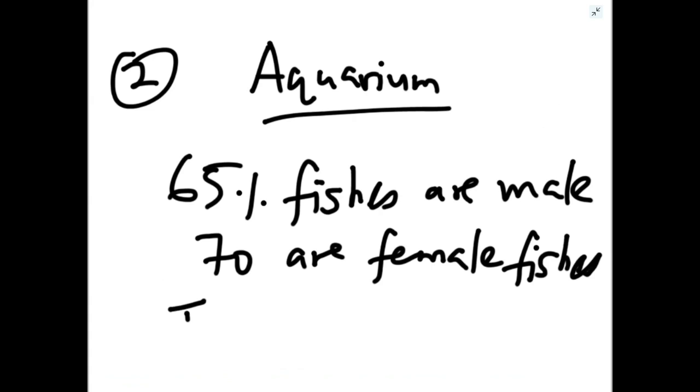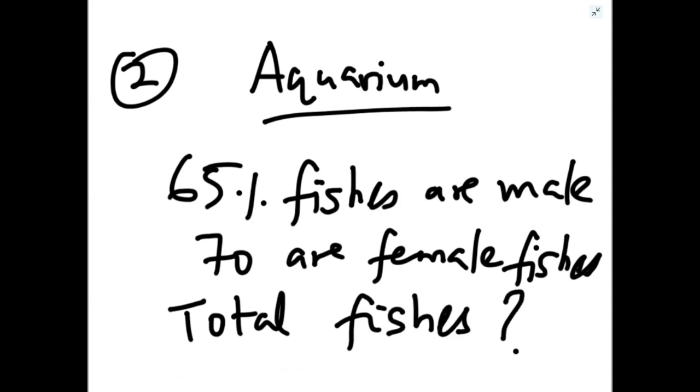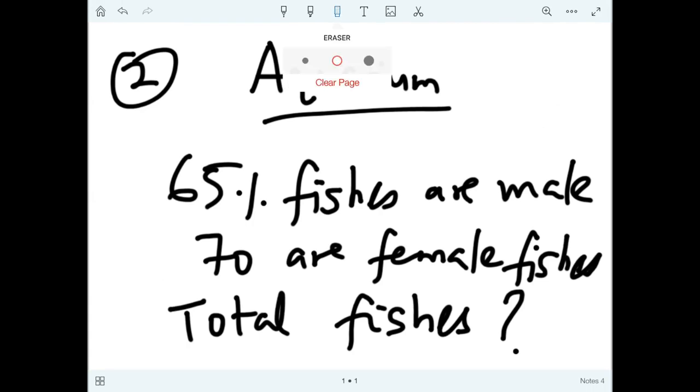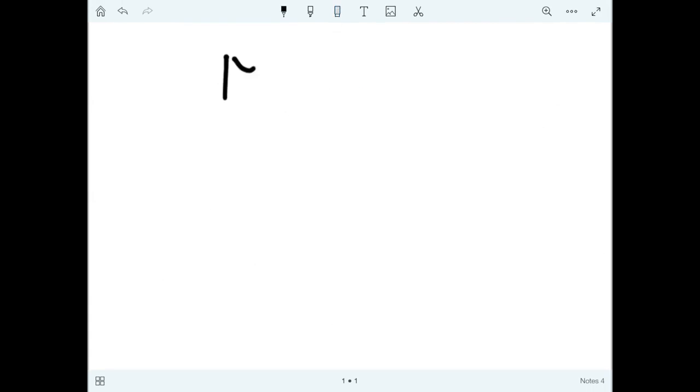What we have to find? Total number of fishes in the aquarium. So we know the percentage of fishes which are male are 65%. So male M 65%. So what should be the percentage of female?